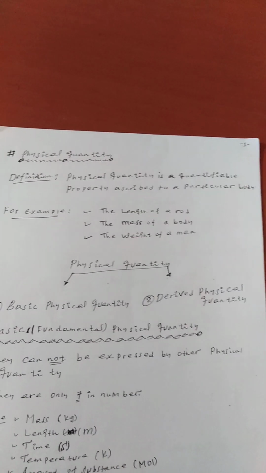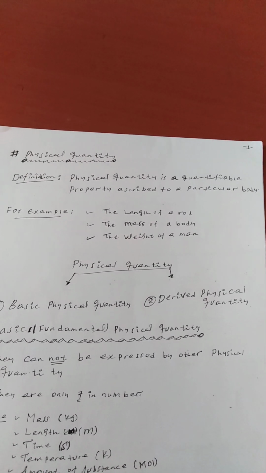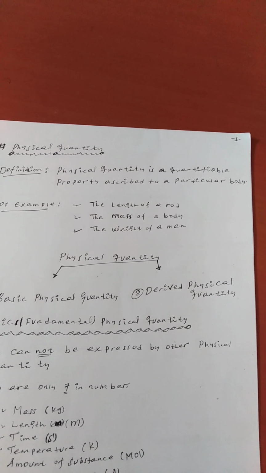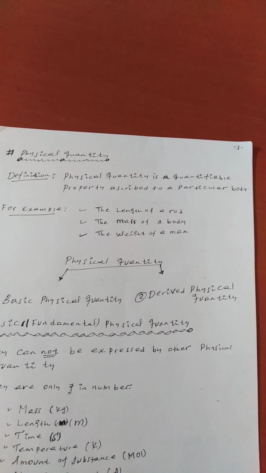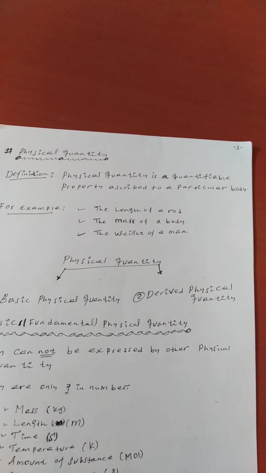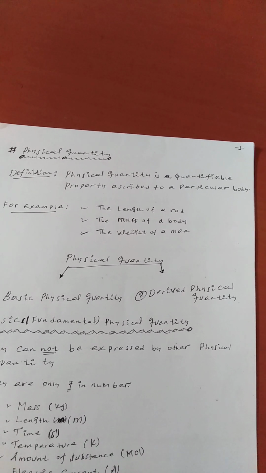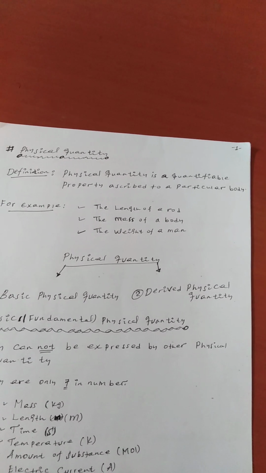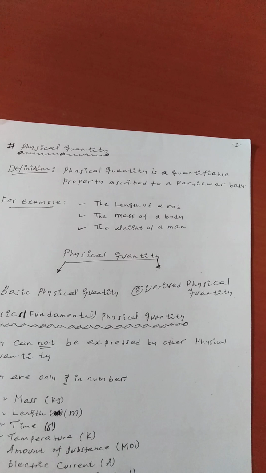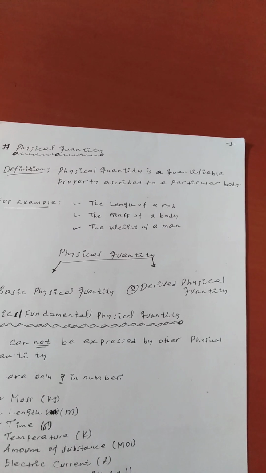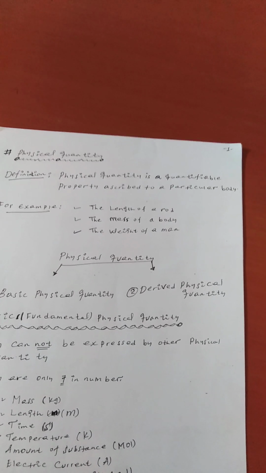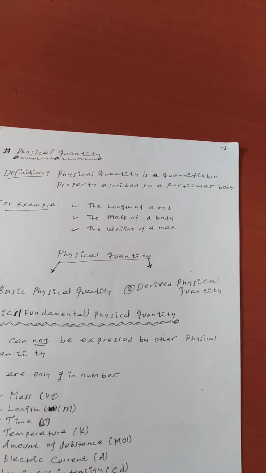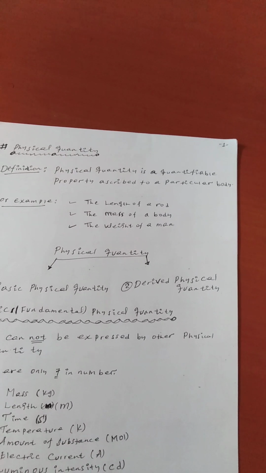Okay, students, this is the second class of our general physics 1011. Today we are going to see the physical quantities and their classification. Before the classification, let us start from the definition of physical quantity. What is physical quantity? Physical quantity is a quantifiable property ascribed to a particular phenomenon or a particular body.